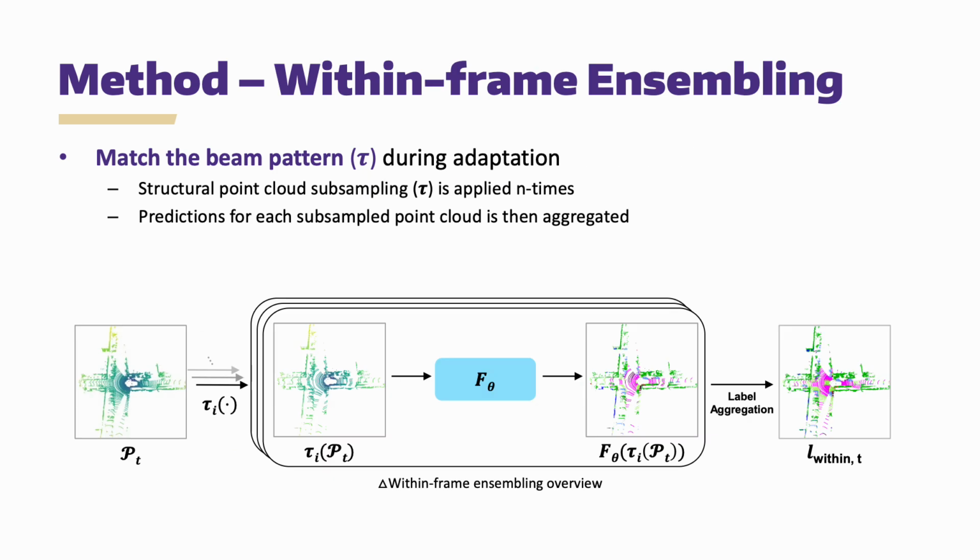During adaptation, we apply within-frame ensembling based on the structural point cloud subsampling for pseudo-label generation. This is to match the number of beams in the target dataset to the source. We apply this subsampling n times and average the predicted pseudo-labels of each point.